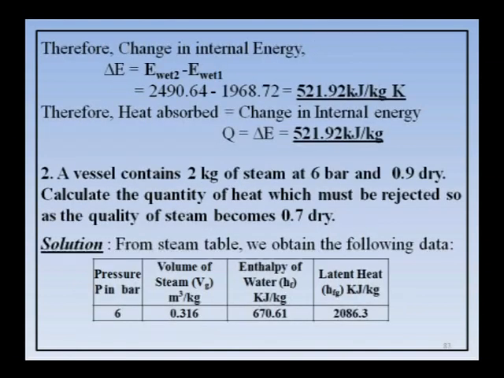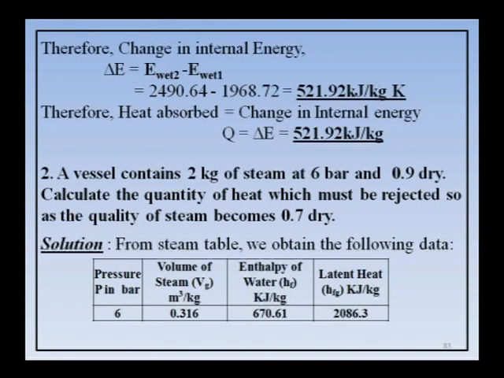Next, therefore, change in internal energy delta E is equal to E wet 2 minus E wet 1. So, you will get 521.92. Therefore, in a constant volume process heat absorbed is nothing but change in internal energy. So, Q is equal to delta E, the same answer for heat transfer also. So, like that first find x2, decide final condition of steam and take the formula depending upon the condition of steam and get your Q. Q is always in a constant volume process equal to delta E. So, first problem is over.